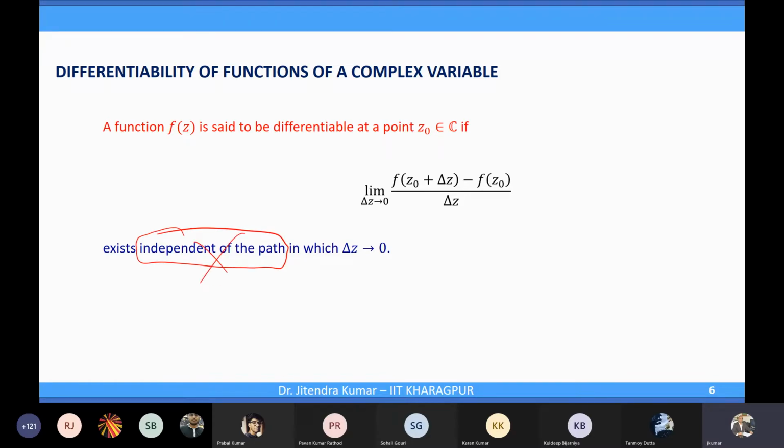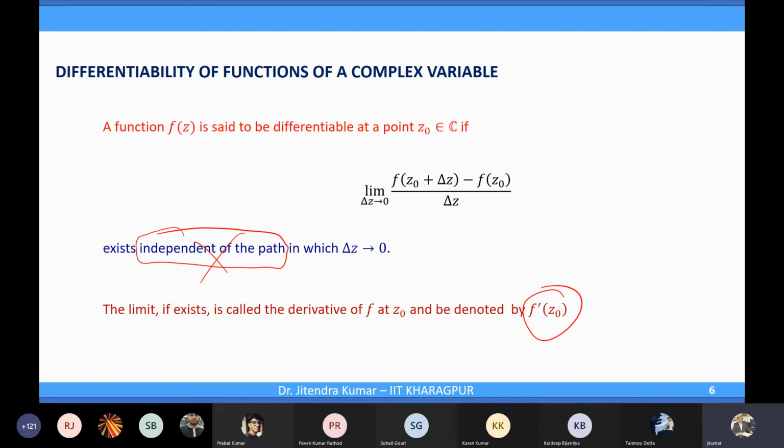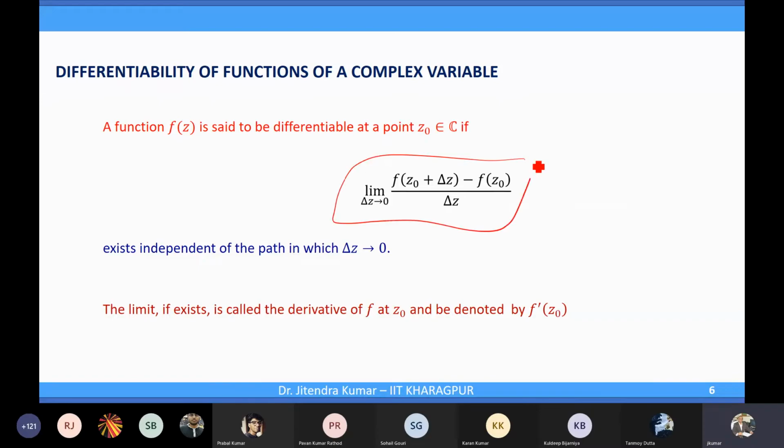So if this limit exists in which delta z approaches 0, then we call that value f prime z naught. It is denoted by f prime z naught, and it's called the derivative of f at z naught. Nothing new. It's like the one variable calculus you have learned, f(x + delta x) minus f(x) over delta x, and then the limit delta x goes to 0.